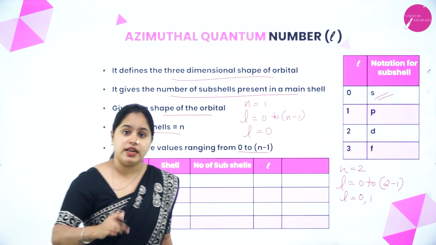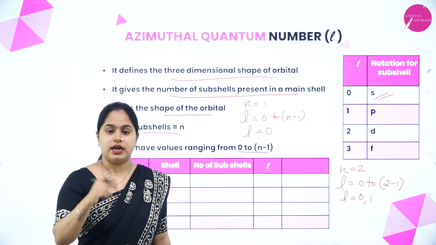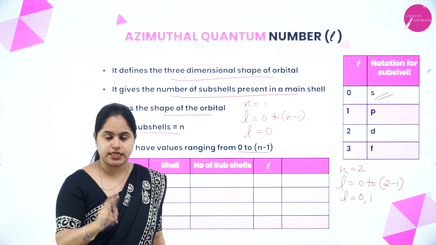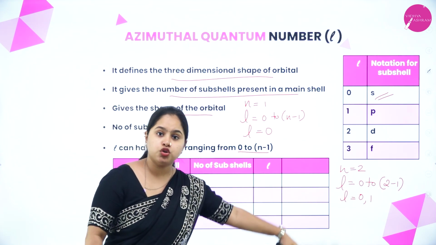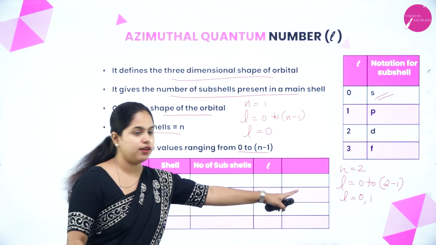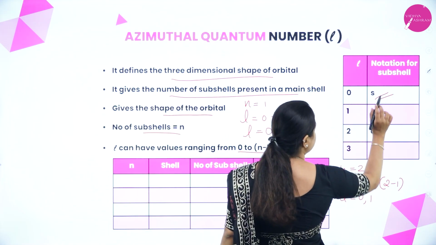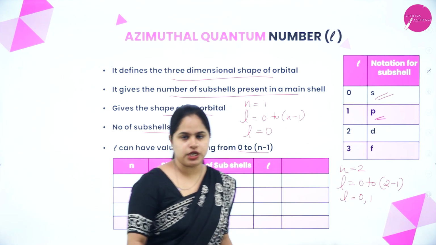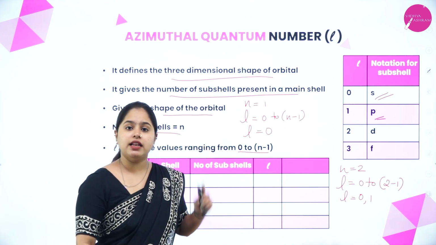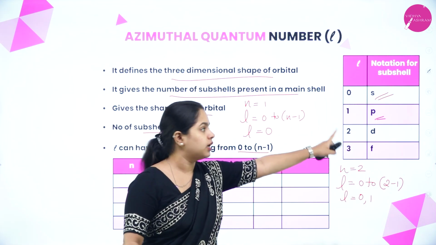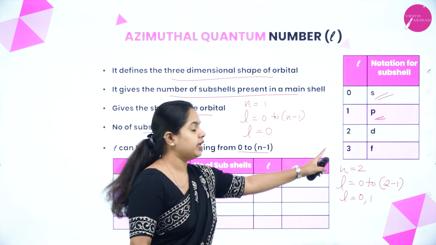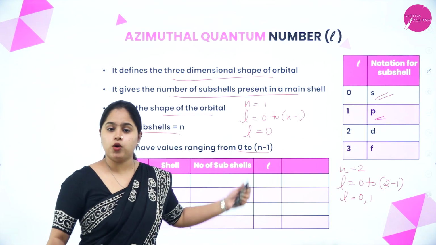That means the second shell can have two subshells, an s subshell as well as a p subshell. So when the l value is 0, it corresponds to s, 1 to p, 2 to d, and 3 to f. I hope that is clear.